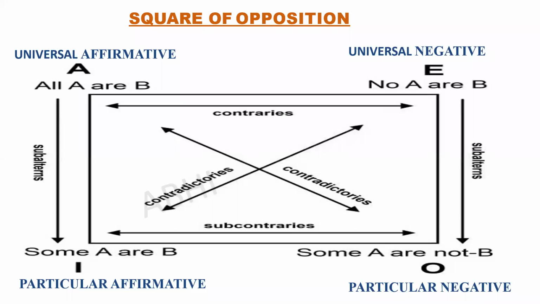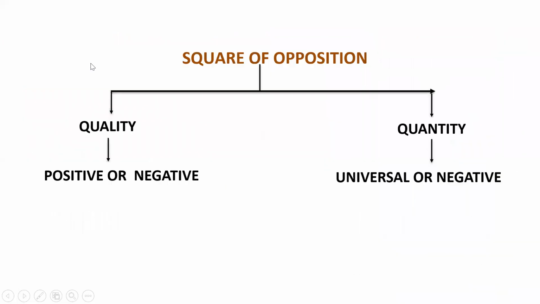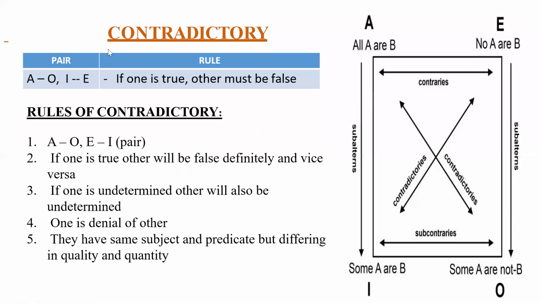Now we'll proceed with the conditions. The first one is called contradictory. Contradictory means opposite. See here, all is opposite to some not. You can see the line here, the x mark. The relationship between all and some not is called contradictory. If I say yes, you're going to say no. If you say no, I'm going to say yes. In the same way, the relationship between no and some is also contradictory. It's also opposite. Therefore there are two pairs of contradictory.